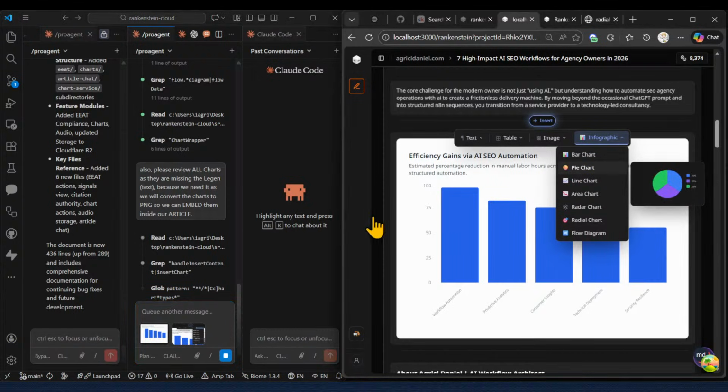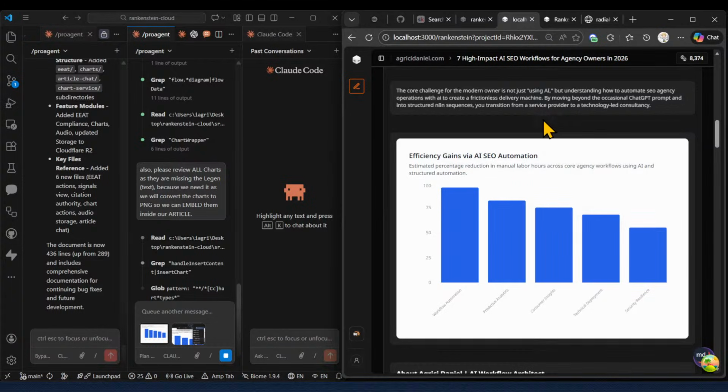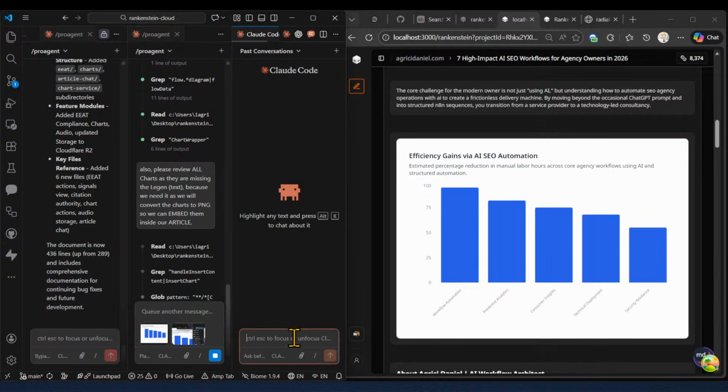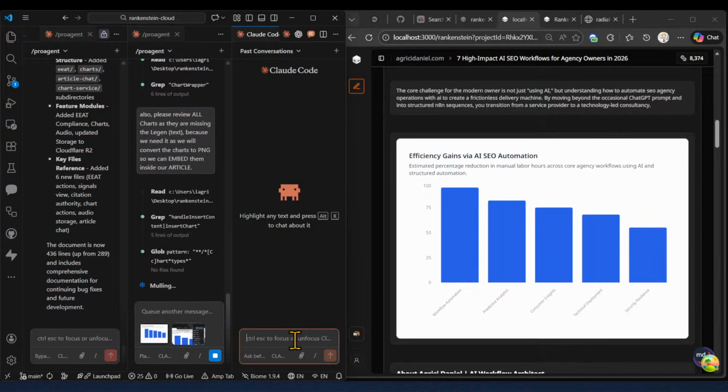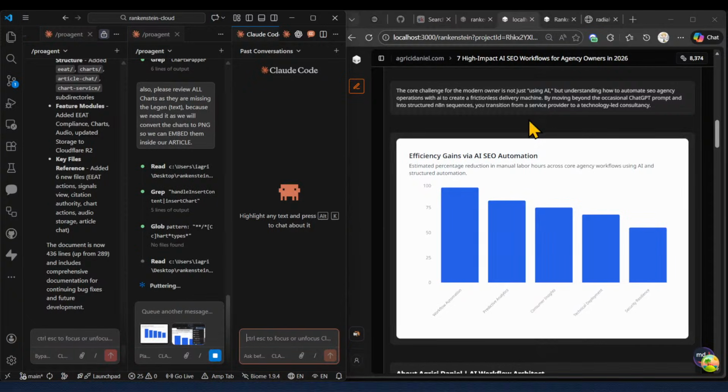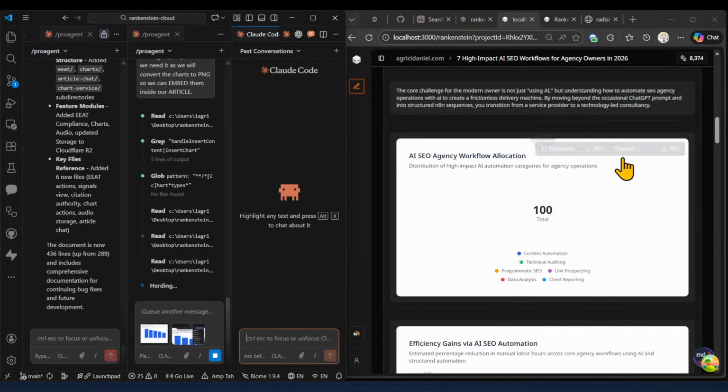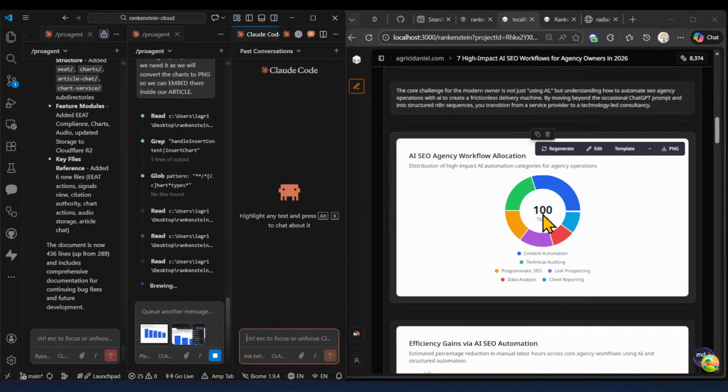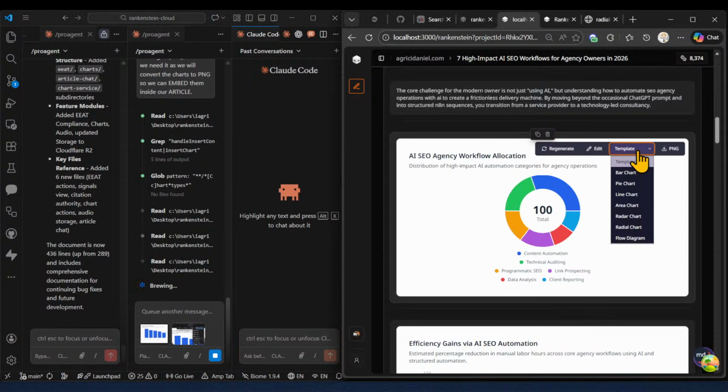I will try to generate right now a pie chart also. So here also we are missing this loading screen that was before because it was supposed to be there. Okay, the pie chart worked perfectly.